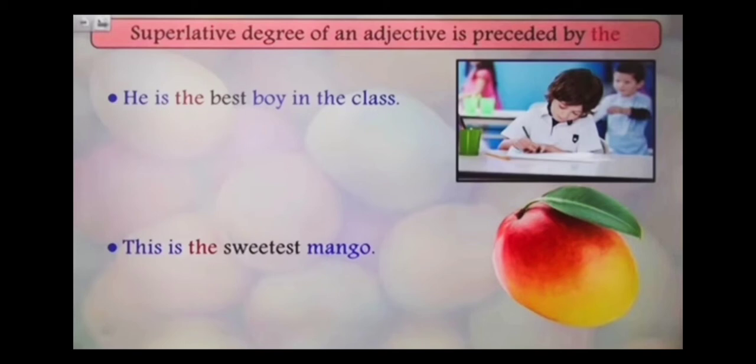So he is the best boy in the class. So here best is the superlative degree and the comes before best. So best is preceded by the. This is always done while using the superlative degree of an adjective. Let's see the second one. This is the sweetest mango. So once again, sweetest is the superlative degree of the adjective and it is preceded by the.